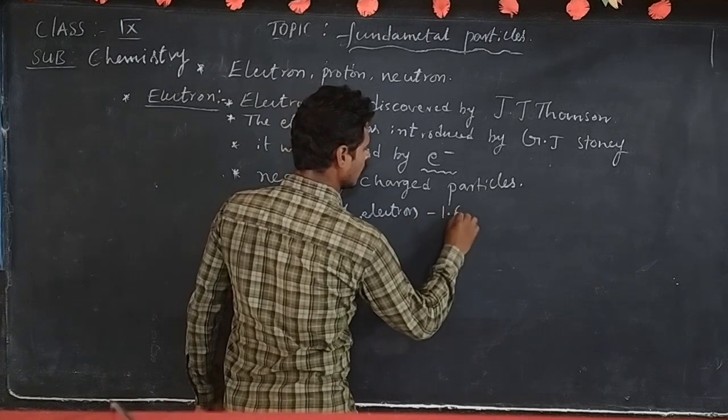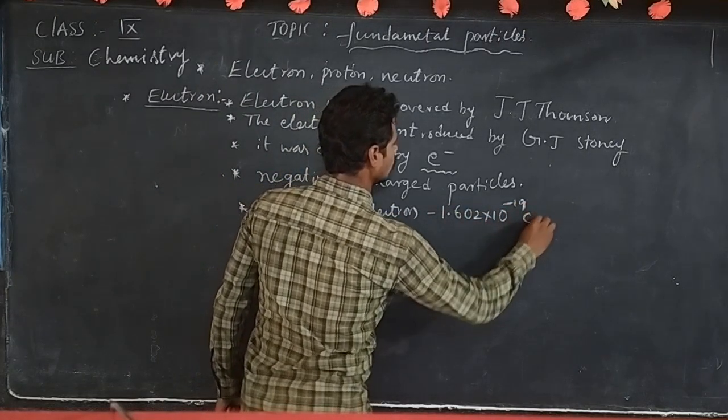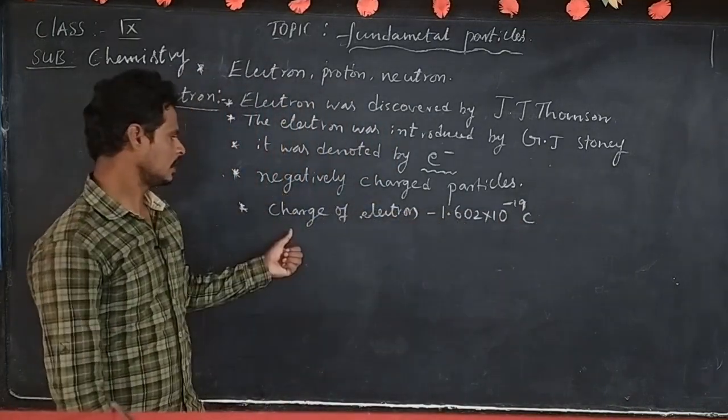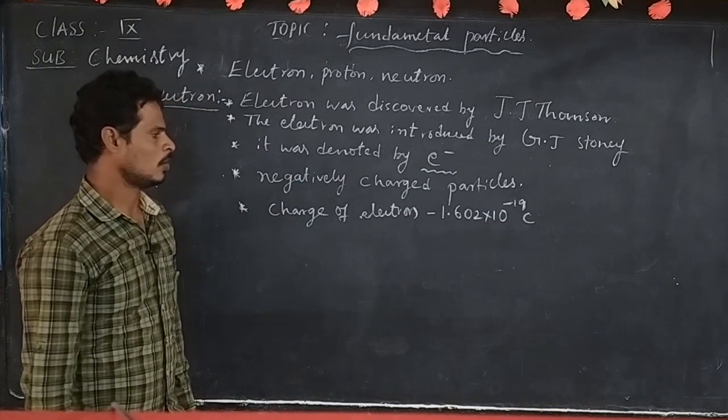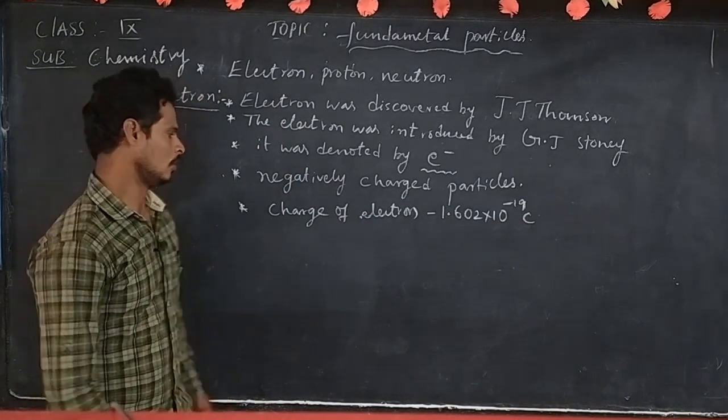Minus 1.602 into 10 to the power minus 19 coulombs. C means coulombs here.